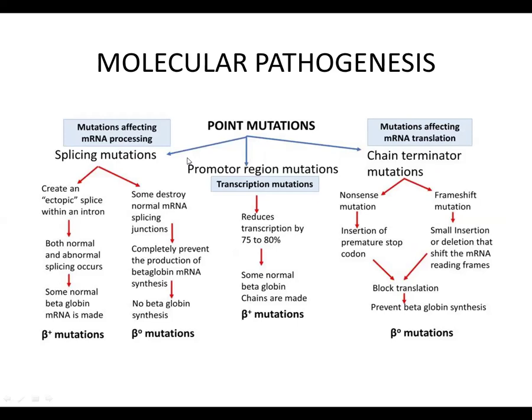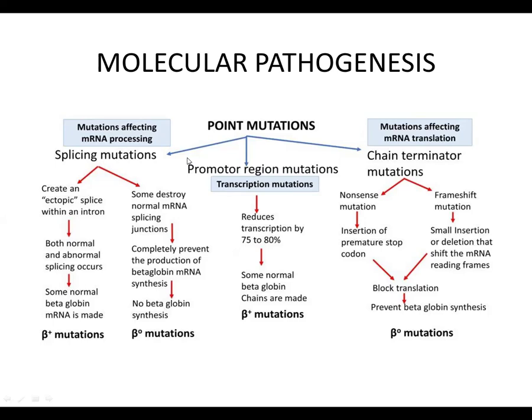In cases of splicing mutations, there is an ectopic part that is added into the allele, and this results in some normal beta globin synthesis along with some abnormal beta globin synthesis. So, some of the beta globin chain that is formed is normal, and the other is mutated. Another type of splicing mutation includes destruction of the normal junctions, which results in no beta globin chain synthesis. So this is called beta naught mutations, in which there is total absence of beta globin chain synthesis.